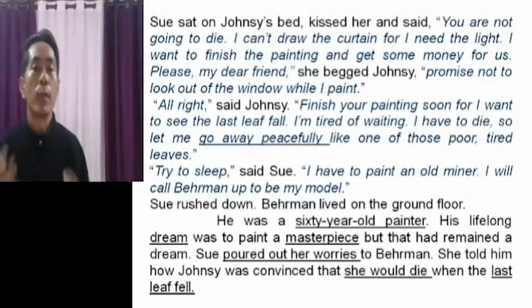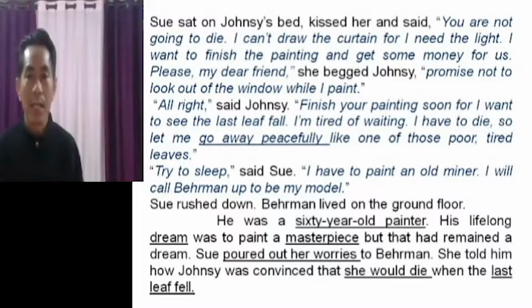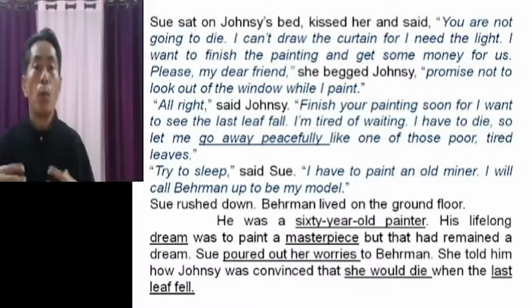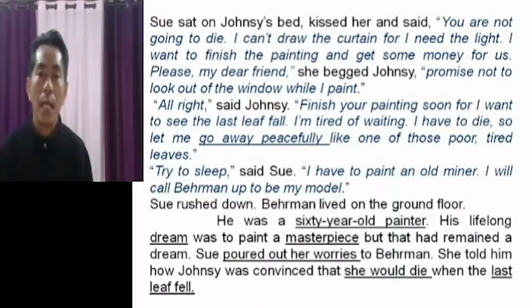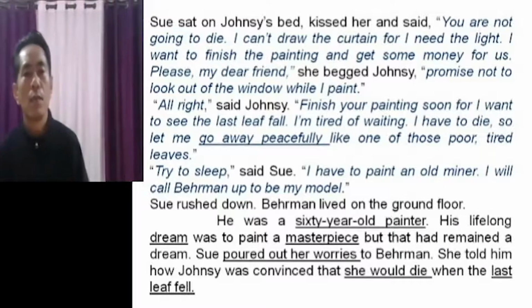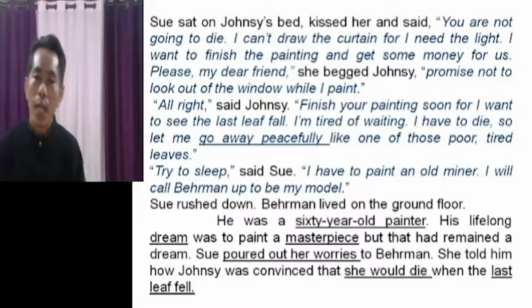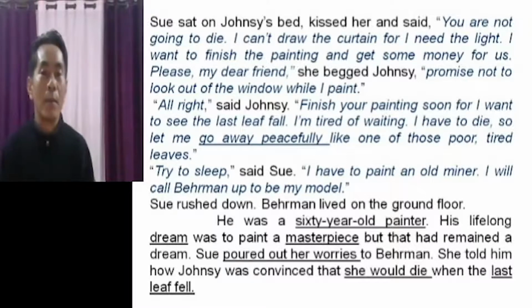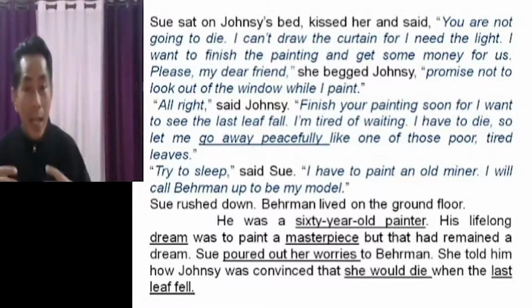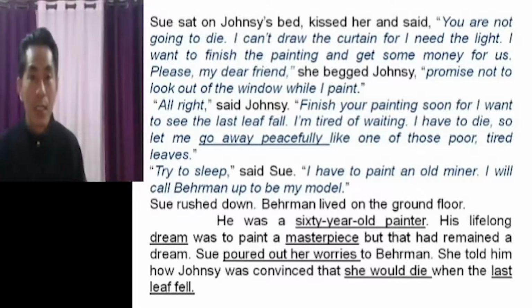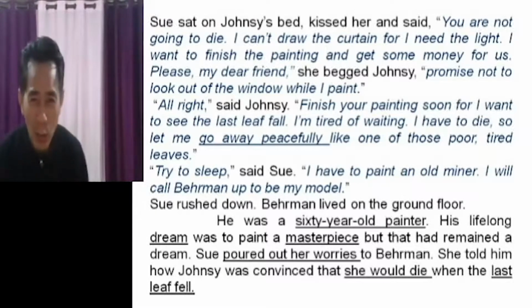His lifelong dream was to paint a masterpiece, but that had remained a dream. Sue poured out her worries to Behrman. She told him how Johnsy was convinced that she would die when the last leaf fell. So Behrman must be a very kind, good person.